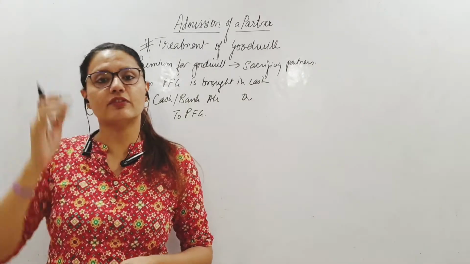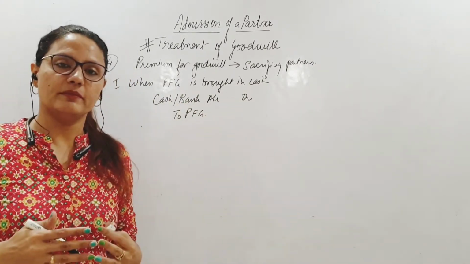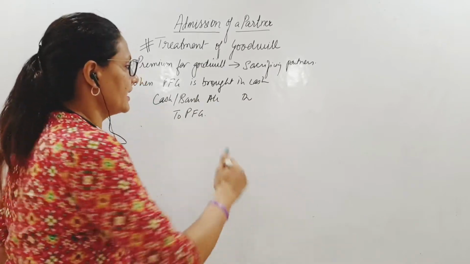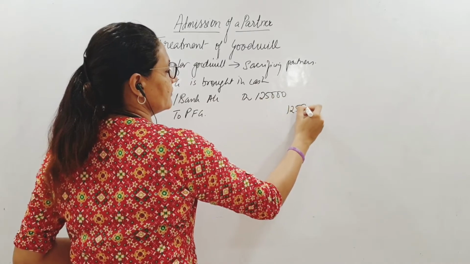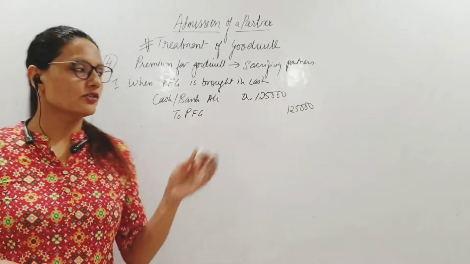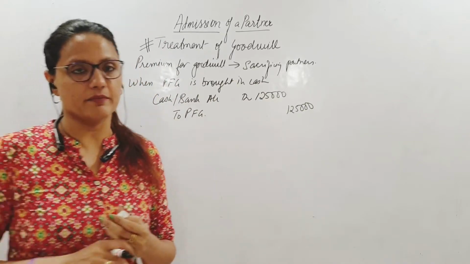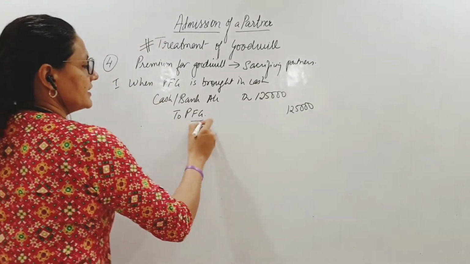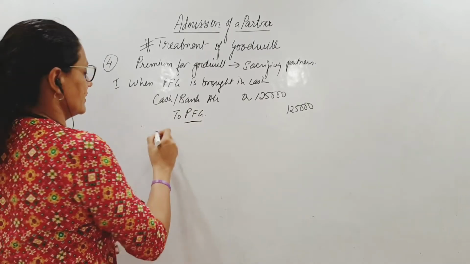As an income for the firm, therefore I am crediting it. Bank account will be debited or cash account will be debited with the amount. We have seen that D was giving 1,25,000. So 1,25,000 has come to the firm. Second thing, this income should be distributed to the sacrificing partners.